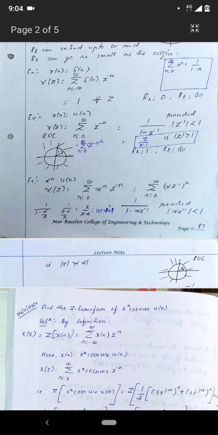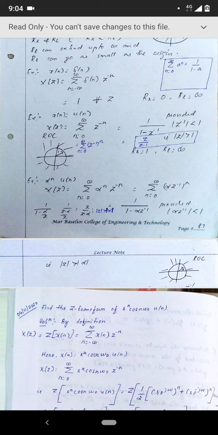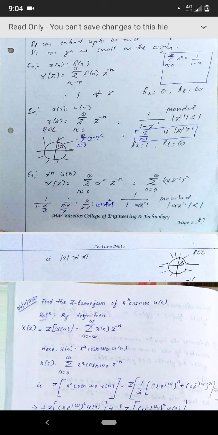And if you substitute that same argument, that is here also a raised to n, you can apply the geometric progression here also. That is nothing but 1 by 1 minus alpha z raised to minus 1. If you substitute for z raised to minus 1 as 1 by z, you will get it as z by z minus alpha. And we know that the region of convergence was mod of alpha z raised to minus 1 less than 1. Radius is always positive, so you can write it as 1 also. If you simplify that, you can write it as mod of z greater than mod of alpha.